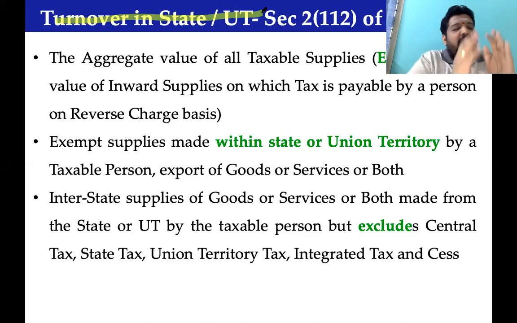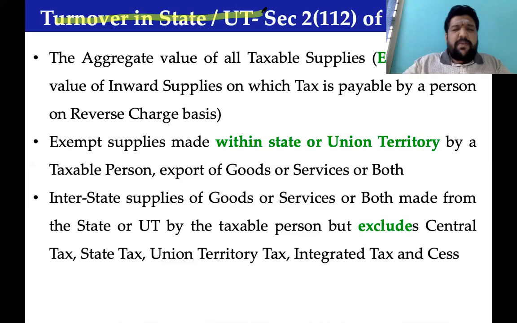Very simple. Andhra Pradesh turnover individually is called turnover in the state. Tamil Nadu turnover individually is called turnover in that state or union territory. Andhra Pradesh and Tamil Nadu turnover of A Limited together is called aggregate turnover. That's all. So I'm sure it's understandable.